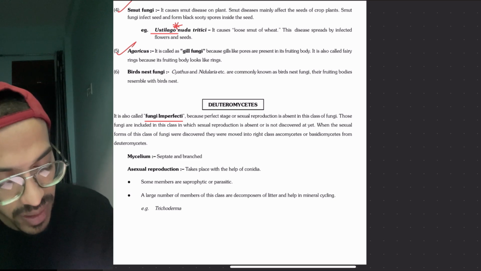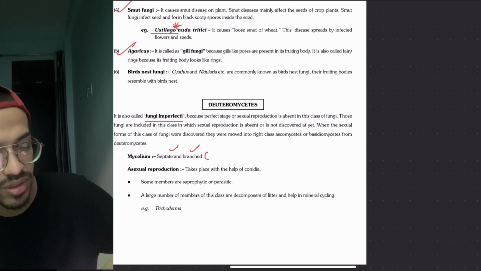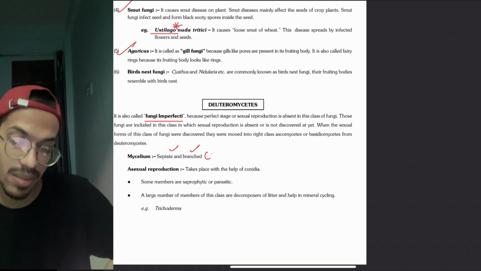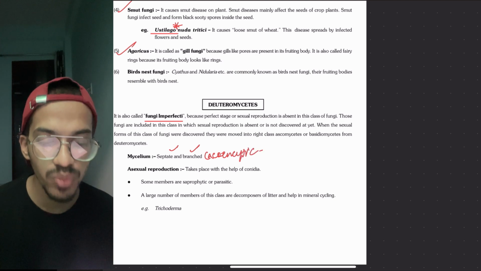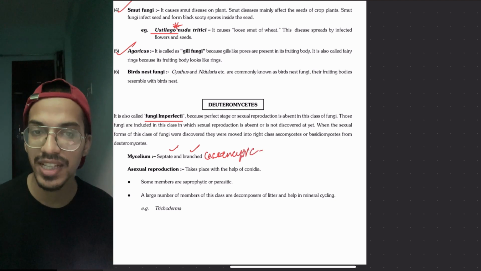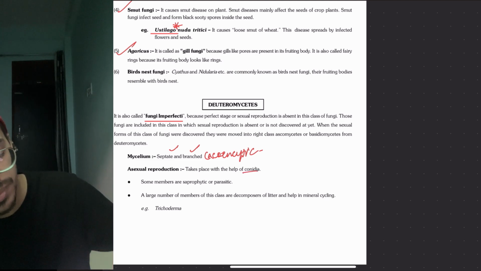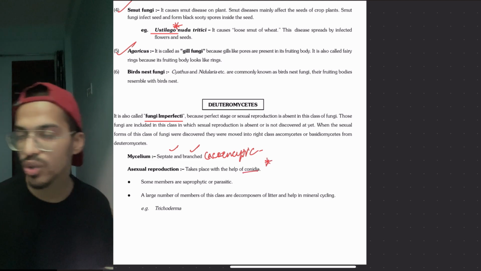Okay, so septate is there, branched is there. If septa is present, then they are what? Coenocytic. Okay, then there is what? Asexual reproduction takes place with the help of what? Conidia. And sexual reproduction we don't know.